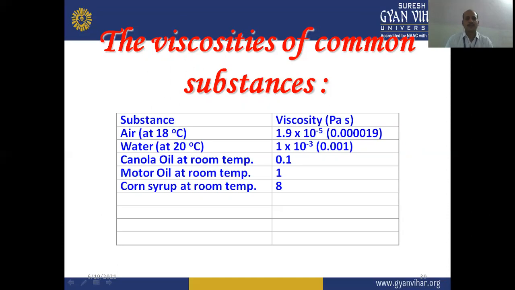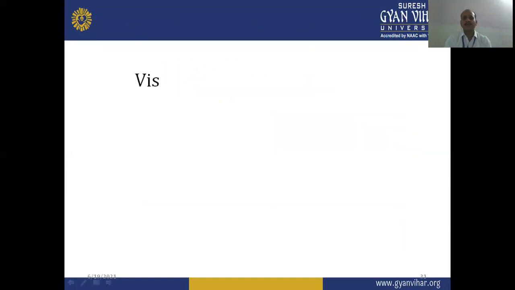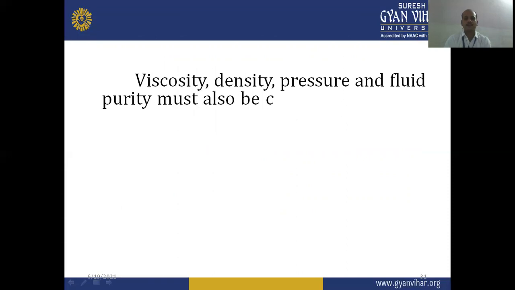Canola oil has 0.1, motor oil at room temperature 1, and corn syrup 8 Pascal second. Viscosity is always mentioned with its temperature, so temperature has a very crucial role regarding the viscosity.